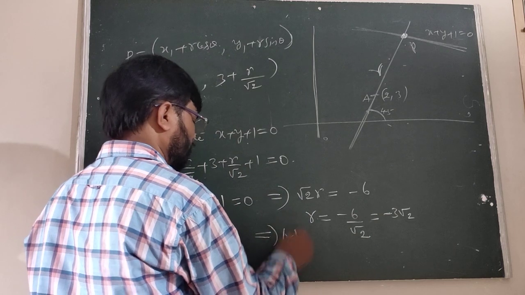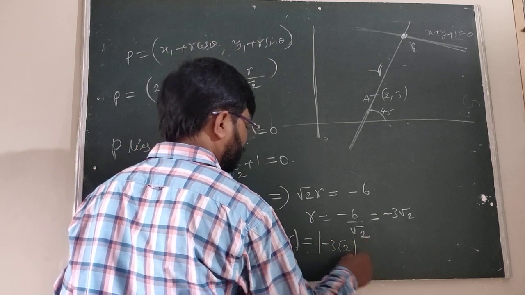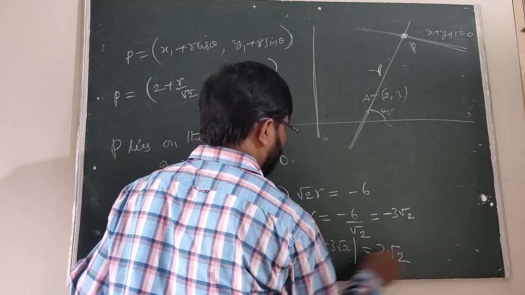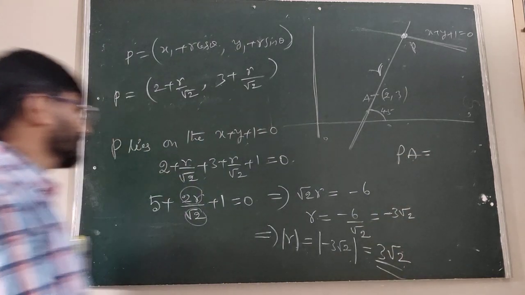r is always positive. Mod r, the modulus of minus 3 root 2, is 3 root 2. This is the distance of P and A.